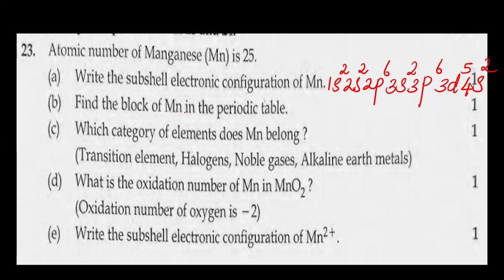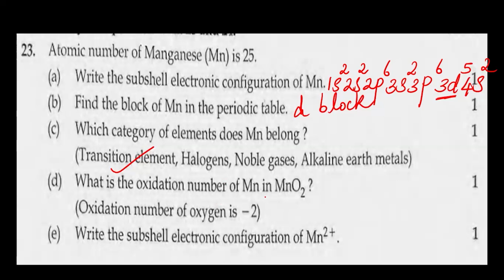Find the block of manganese in the periodic table. The last electron is in the d orbital, right? So it belongs to the d block. Which category of elements does Mn belong to? Is it halogen, noble gas, alkaline earth metal? Yes, it is a transition element, because it is in the d block. D block elements are called transition elements.